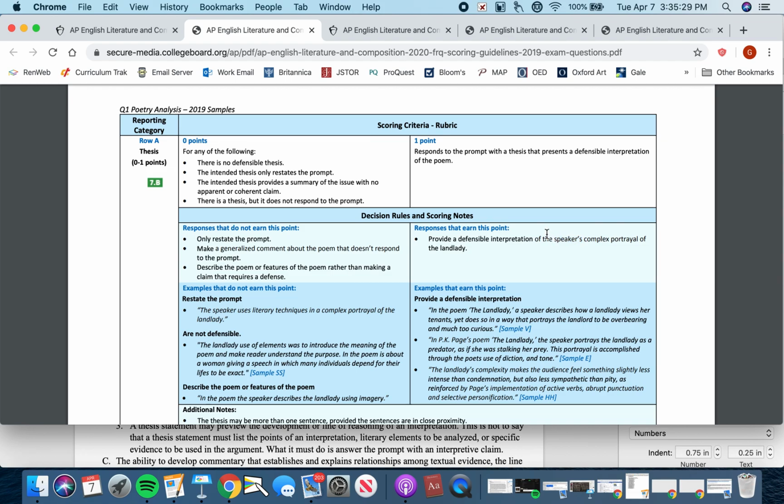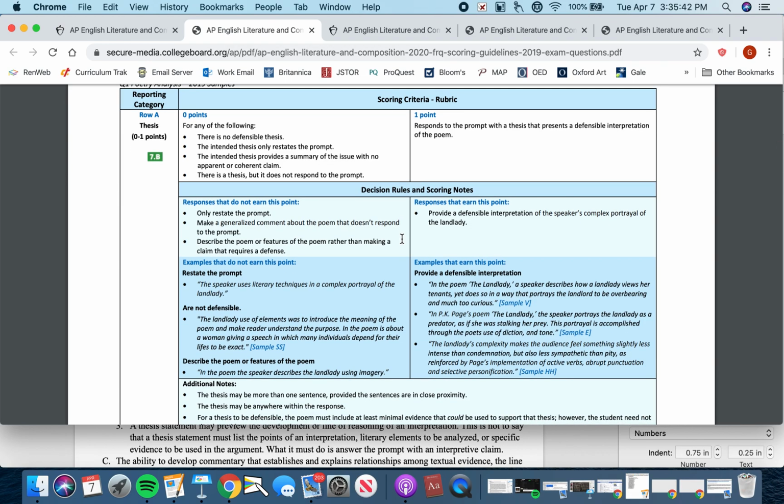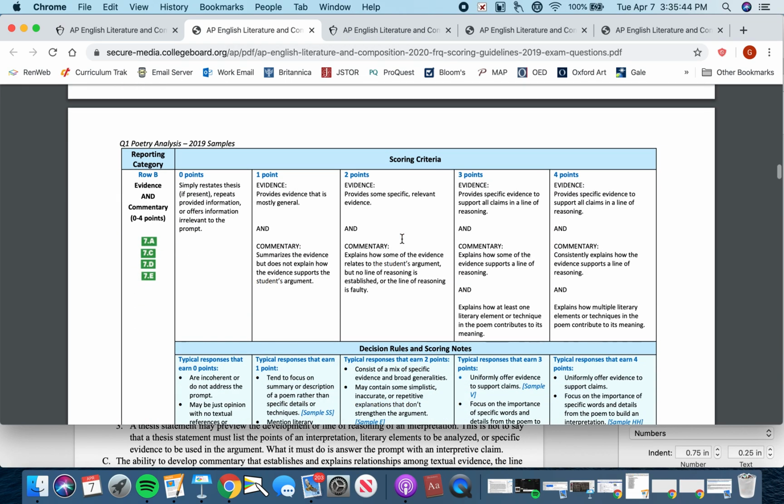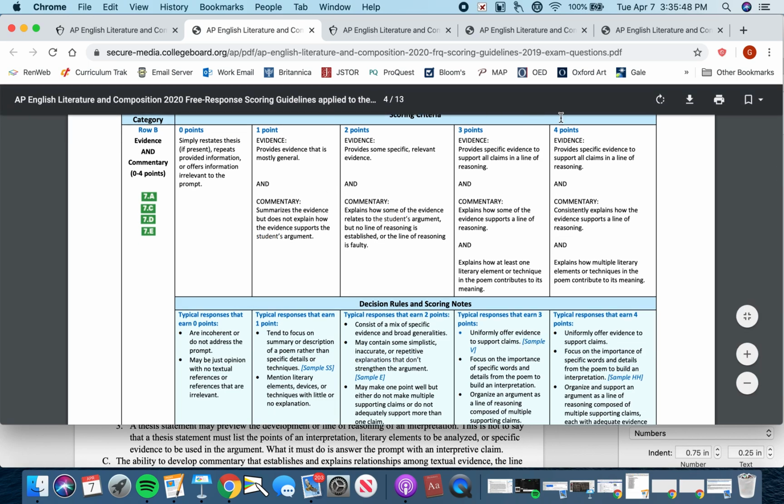For this particular question that we're going to look at in just a second, the prompt requires the students to analyze the speaker's complex portrayal of the landlady, okay? So this is actually from last year's exam. Okay, the second major section of the scoring criteria is scored from 0 to 4.